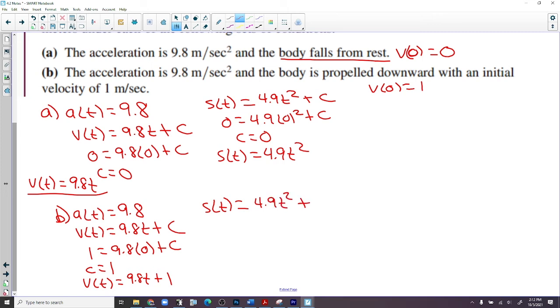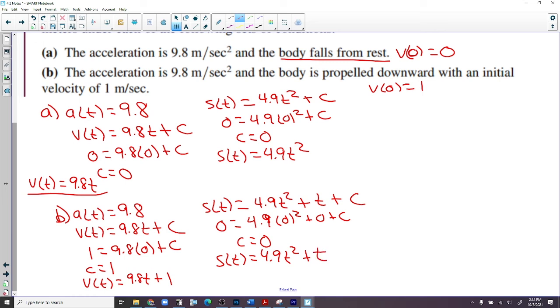Plus t, yeah. Derivative of t is 1, and then plus c. But again, they say we assume that we're starting at the same position, at position 0. So on this one, c is 0. That means 4.9t squared plus t is our position function.